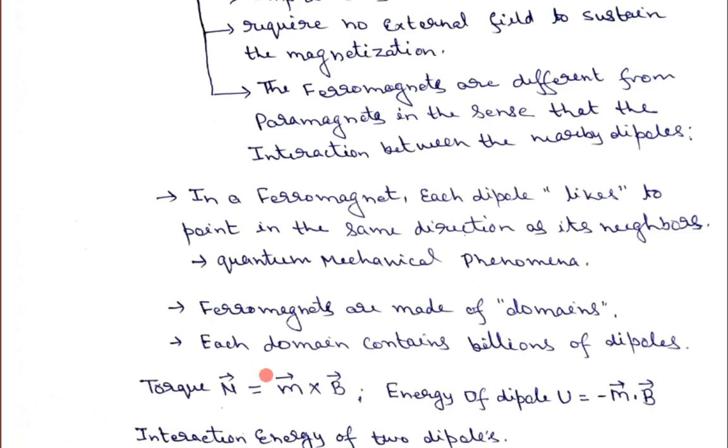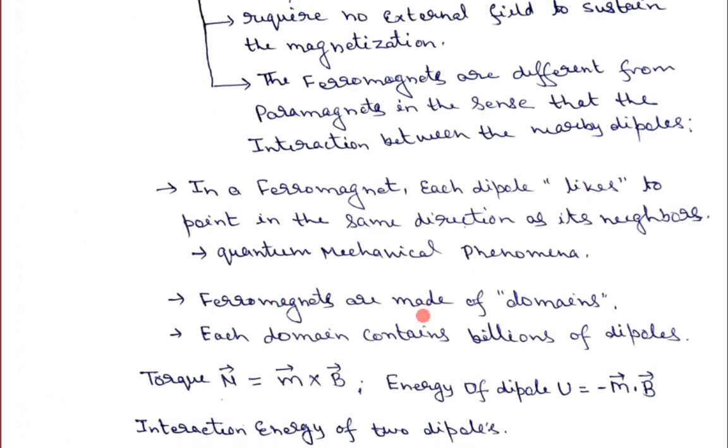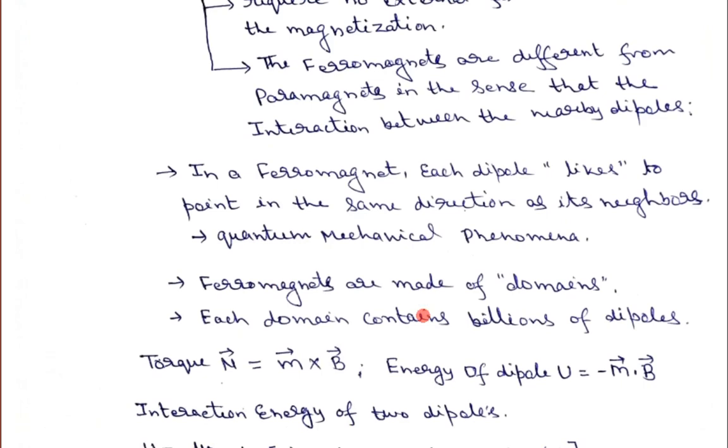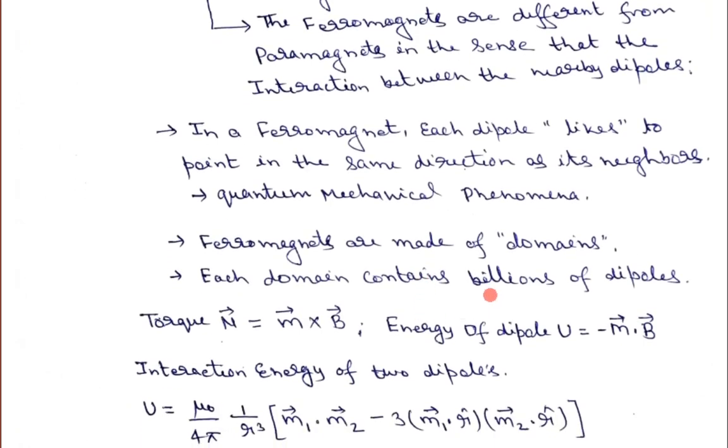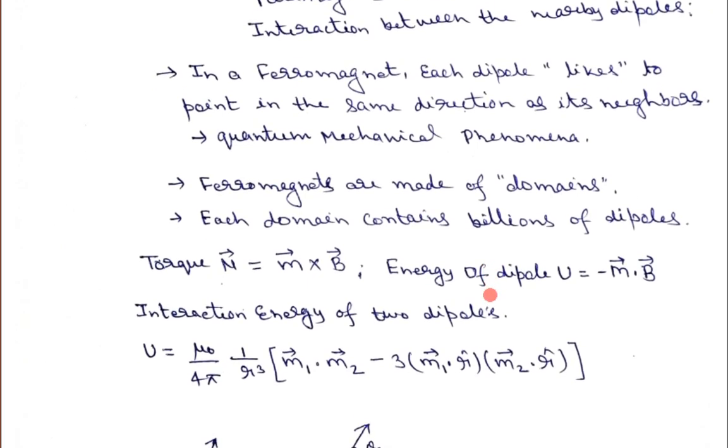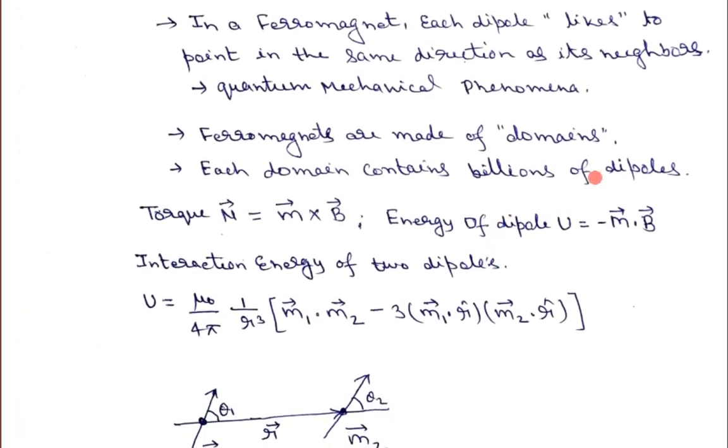So therefore we can say that ferromagnetic materials are made of domains, okay, and each domain contains millions of dipoles. Remember, in each domain all the millions of dipoles are aligned in the same direction,